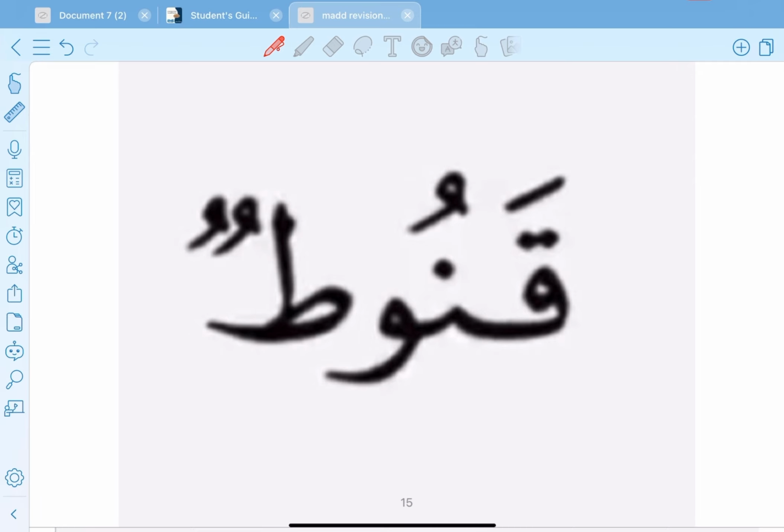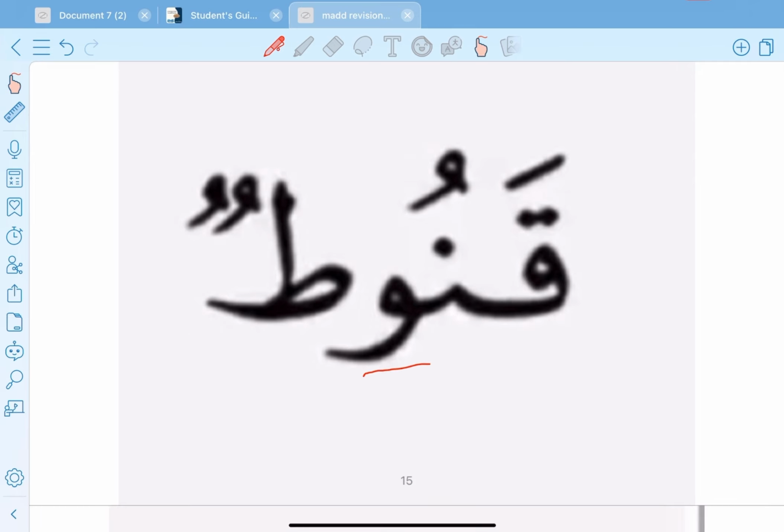The next, قانوط. قانوط. Due to stopping, we will remove this tanween and put sukun عارض. Okay, this sukun is not original, it's not permanent. Okay, it's عارض.